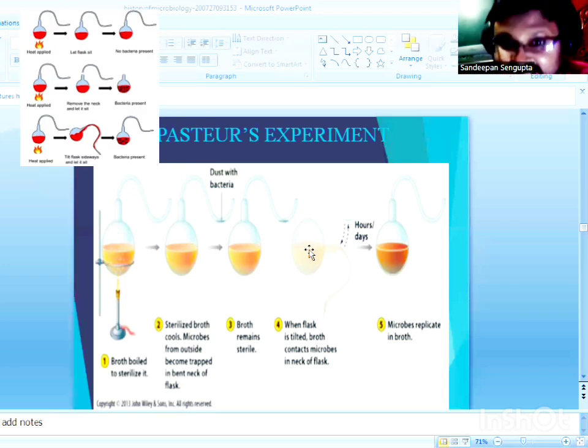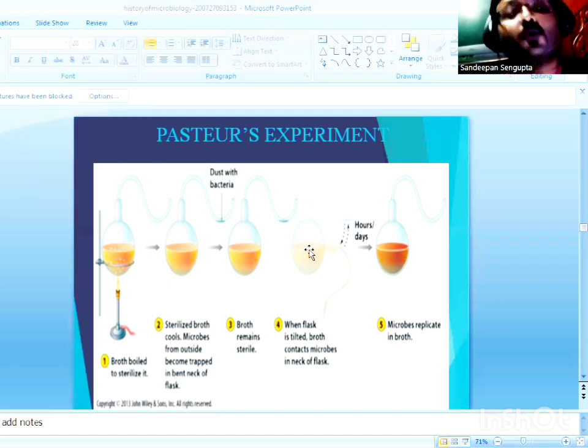So in 1861, this experiment of Pasteur, the so-called swan-necked flask experiment, finally put the theory of spontaneous generation to rest, and Pasteur could prove his doctrine of biogenesis.